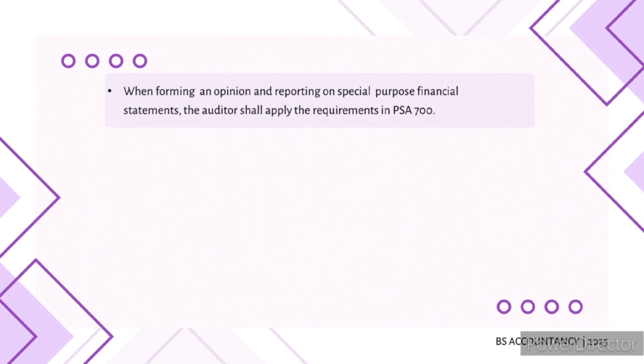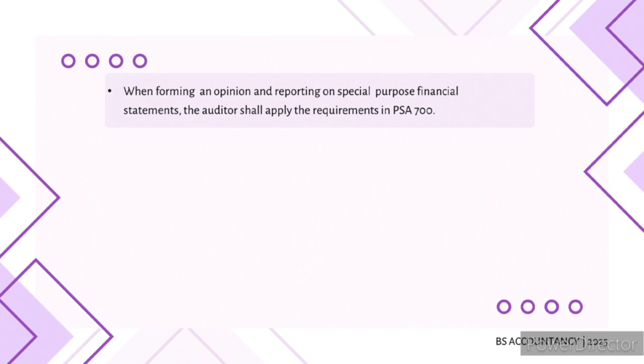In essence, the statement is saying that even though the financial statements are for a special purpose, the auditor still needs to follow the same rigorous standards for forming an opinion and reporting their findings as they would for general purpose financial statements. This ensures that the auditor's opinion is credible and that users can trust the information presented in the financial statements.